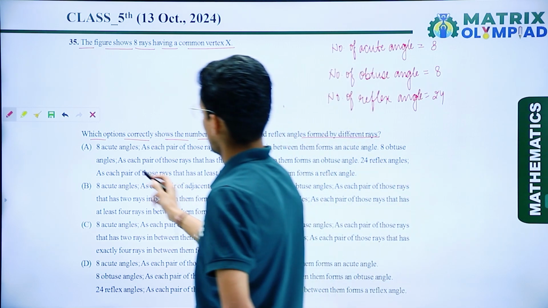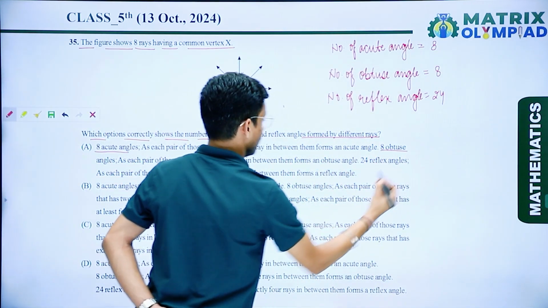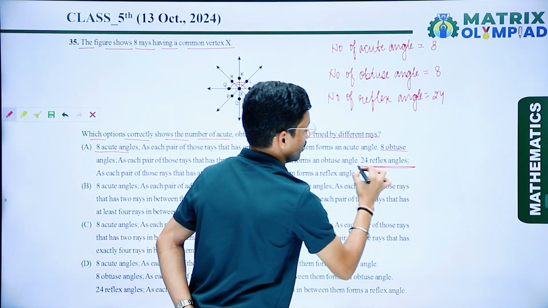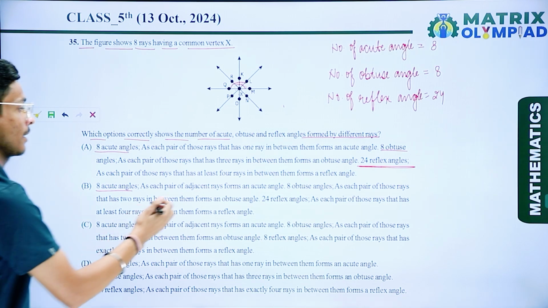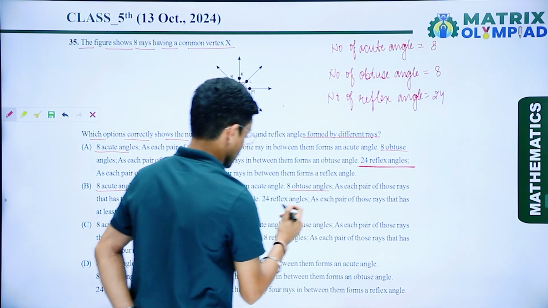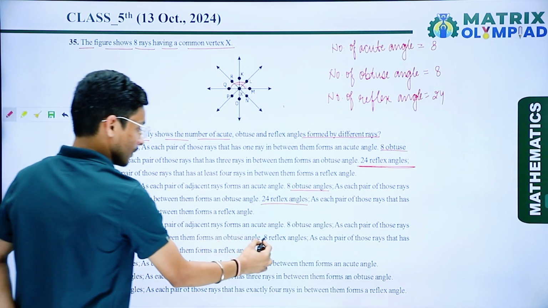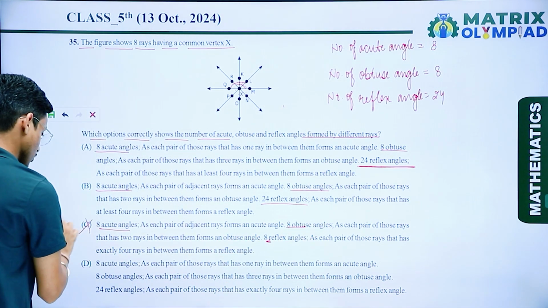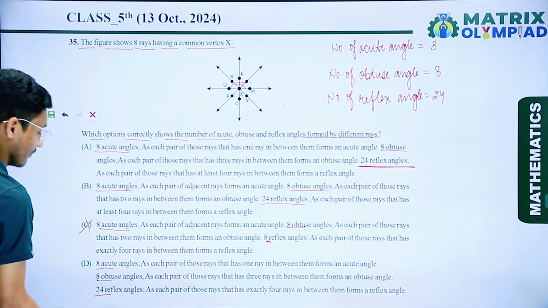So check: 8 acute angles, 8 obtuse angles, and if I talk about reflex angles, here we have 24 reflex angles. Again, 8 acute angles, 8 obtuse angles and 24 reflex angles. In this option there are 8 acute angles, 8 obtuse angles, but 8 reflex angles. So this one is wrong. The next one is 8 acute, 8 obtuse and 24 reflex.